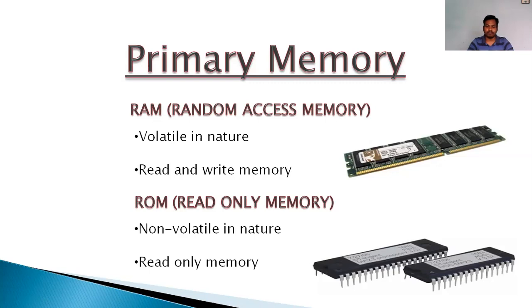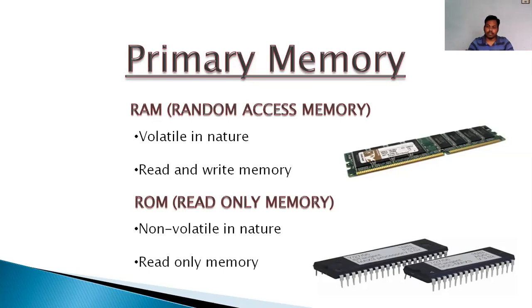Volatile means, suppose you are working on Paint and the electricity goes off and your system suddenly shuts down. The file in which you are working will be lost. That data, if you have not saved it, will be lost.